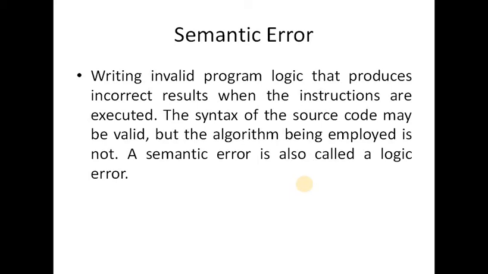So writing a program that is logically invalid produces incorrect results when the instructions are executed. The syntax of the source code may be valid, but the algorithm being employed is not. That is also a semantic error. In other words, a semantic error is a kind of logical error. Some semantic errors are incompatible types of operands, undeclared variables, and lastly, not matching actual arguments with formal arguments.